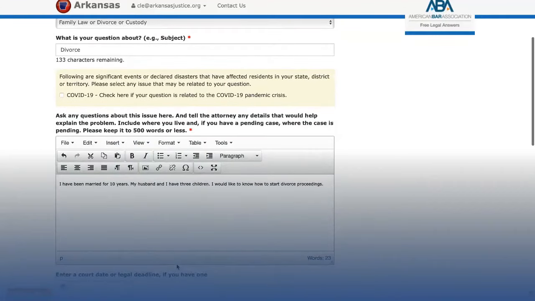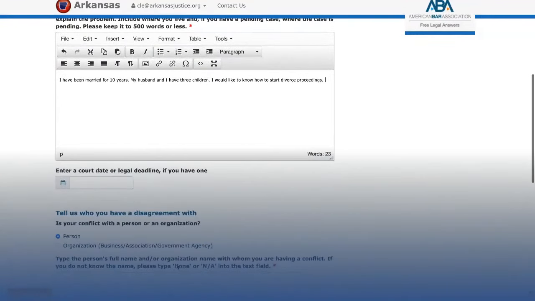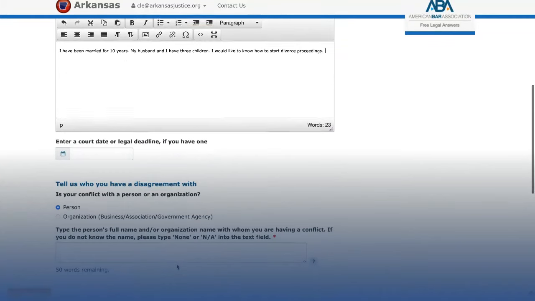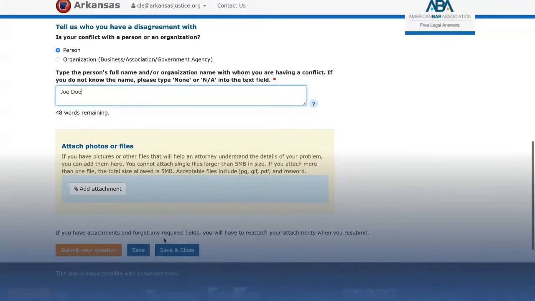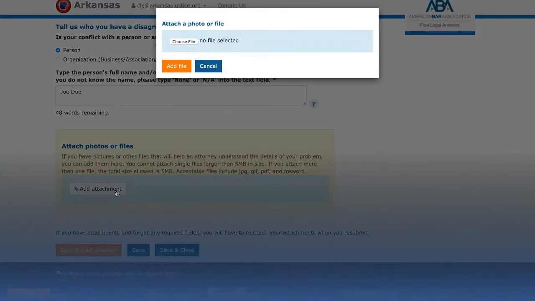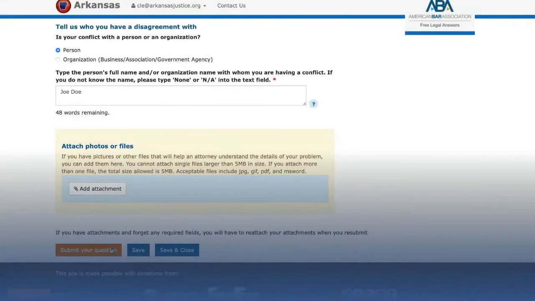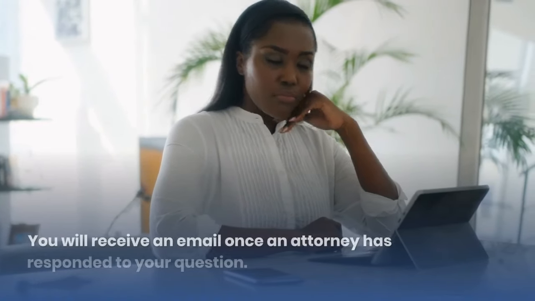If you have a court date or legal deadline, be sure to enter it in the next box. Please do not provide a deadline if there is no legal deadline. Next, you will identify if you are in a disagreement with a person or an organization. Be sure to list that person or organization. If you have something you would like to share with the attorney, you can click Add Attachment and upload documents. Once you've entered all your information, click the orange Submit Your Question button, or you can save your question for later by clicking on one of the blue buttons.